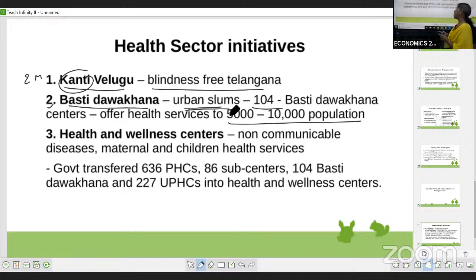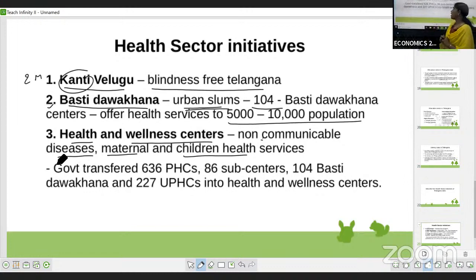Next, we have another program, that is Health and Wellness Centers. These health and wellness centers are mainly there to give services for children's health, to provide maternal services, that is deliveries, and for non-communicable diseases.